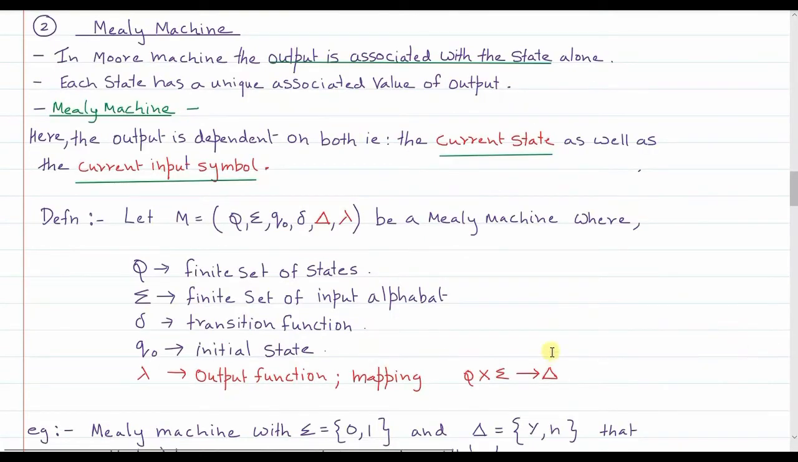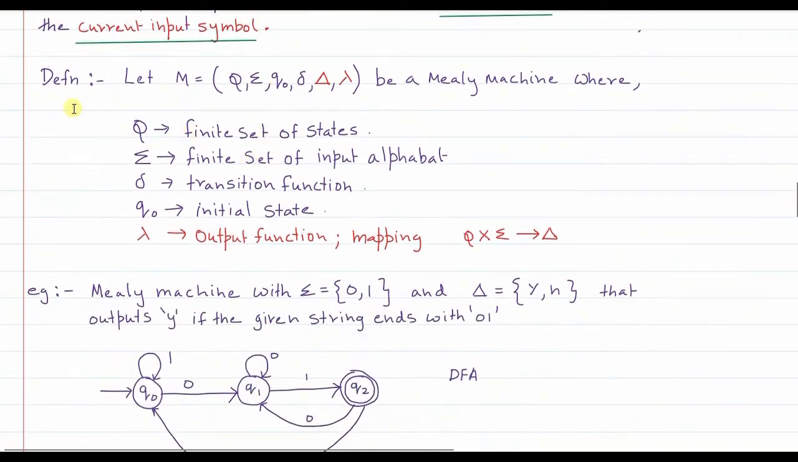Next we are going to see what a Mealy machine is. Now we have already seen that in a Moore machine the output is directly associated with the state, right? That means each state has a unique associated value of output, that is lambda. Now in a Mealy machine, the output is dependent on both the current state as well as the current input symbol. So let's see the definition of a Mealy machine.